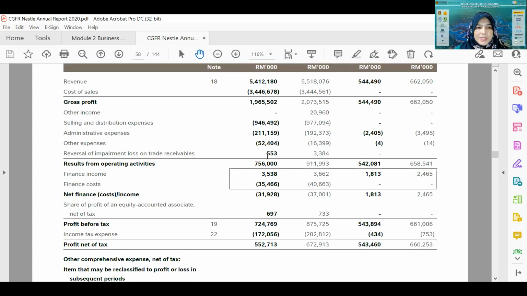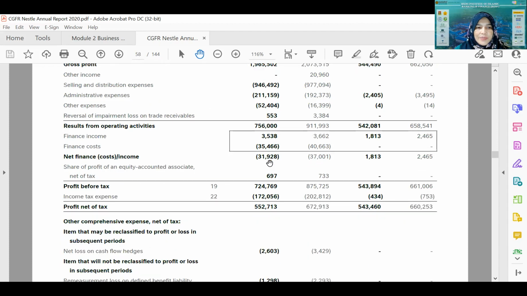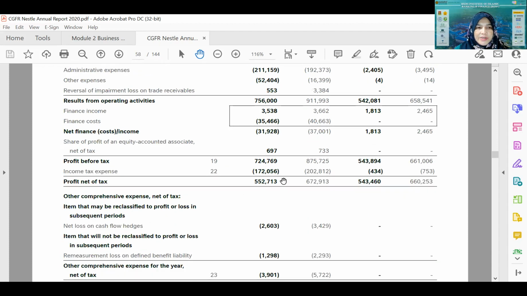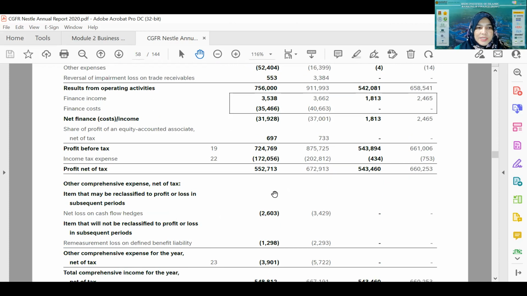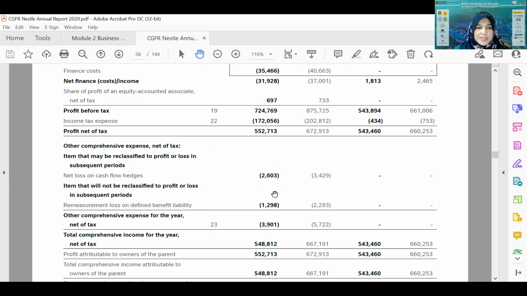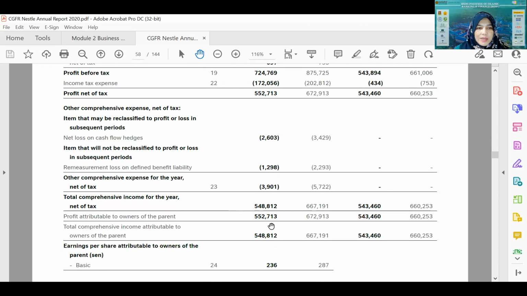Okay, so this is the statement of comprehensive income. It is actually reported after profit before tax. So it is here, this one. Profit attributable. Okay, hold on. It should be profit attributable by associate company. Hold on.